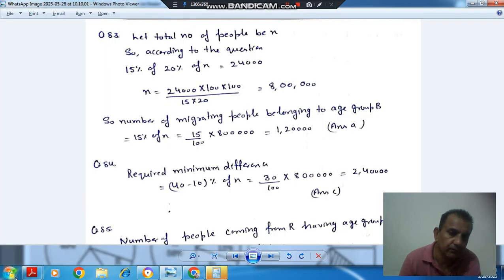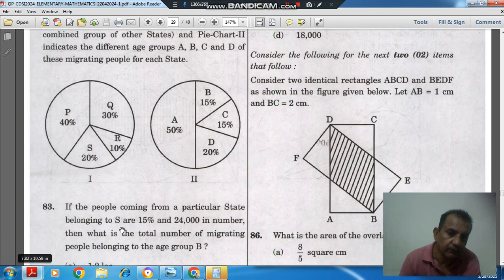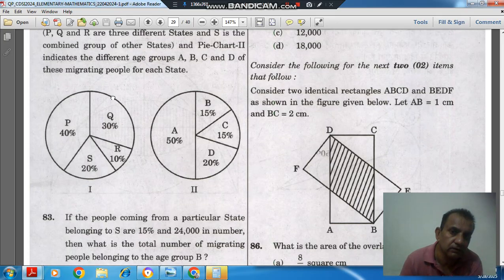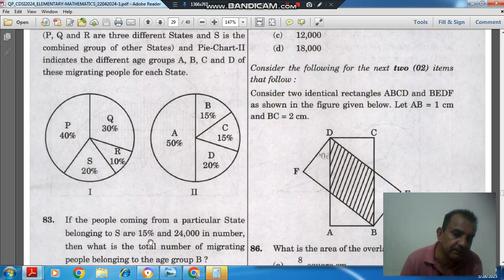So here, first of all, solving the first question, that is question number 83. It is given that the people coming from a particular state belonging to S are 15%. So the total people belonging to S is 20%, and out of that 20%, 15% are related to a particular state, because S is a combined group of other states. So that combined group of other states is 20% of the total, and out of which there is a particular state which has a 15% share. Okay, and their number is 24,000.